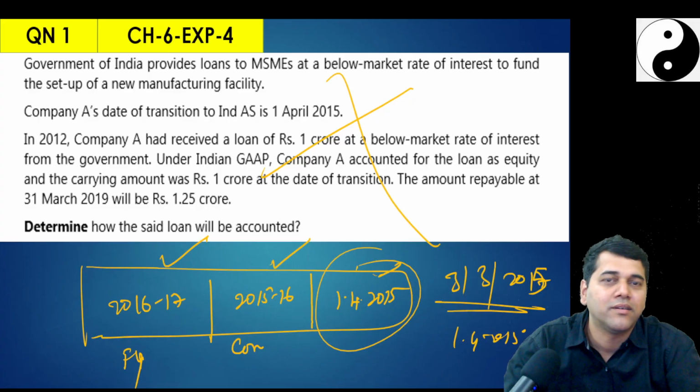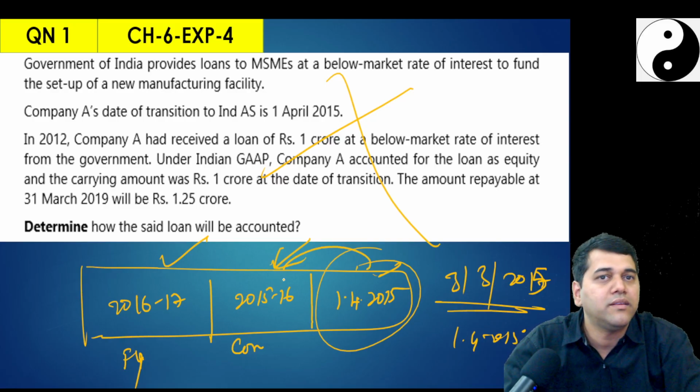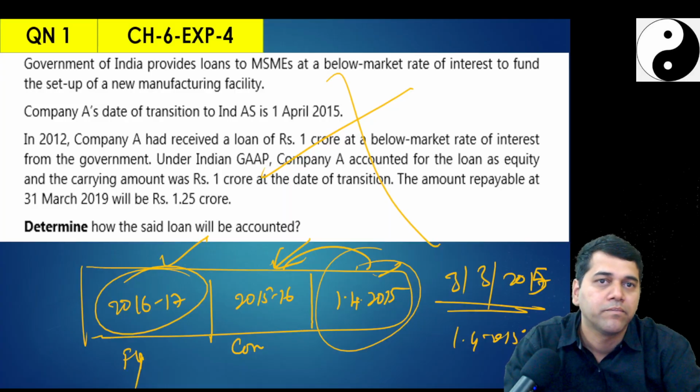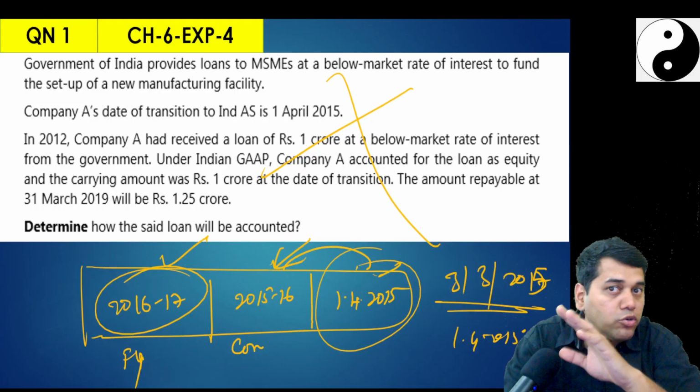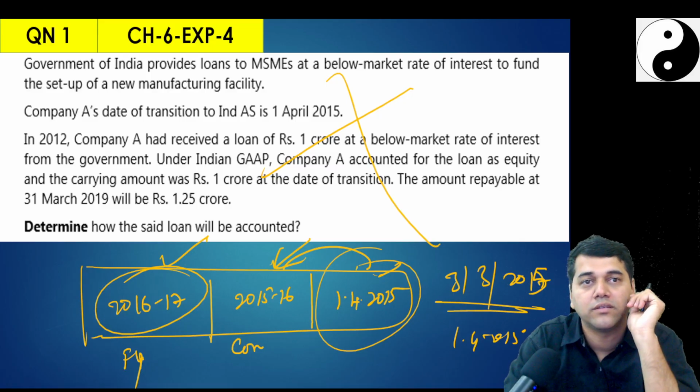Life is simple, no? Let me straight away take this as your opening balance, this as your opening balance, and this as your opening balance. So from now onwards, I will try to apply it. But the standard didn't tell you that. The standard told you, look, item by item, I will tell you the adjustments. I cannot tell you like this.